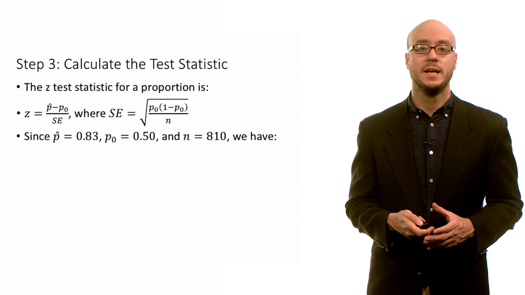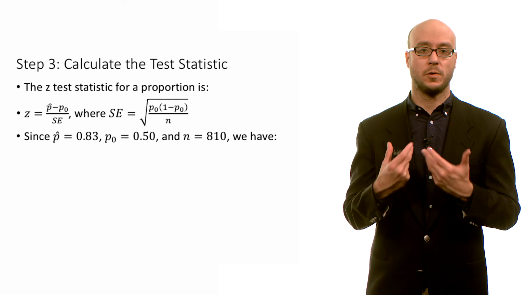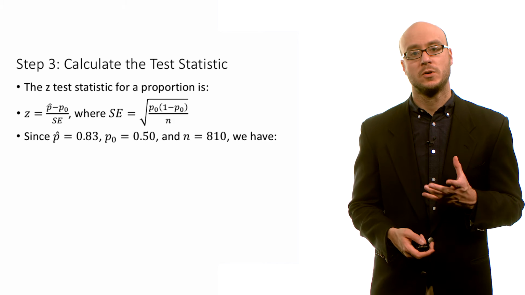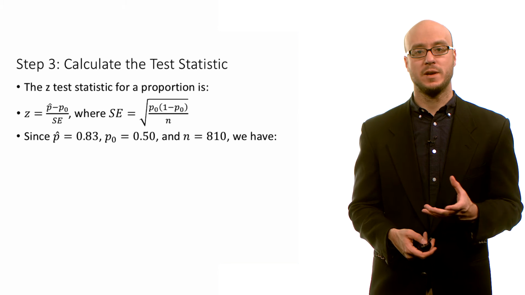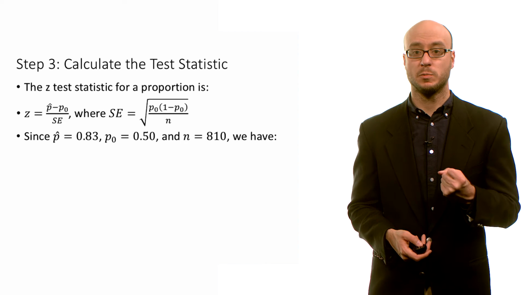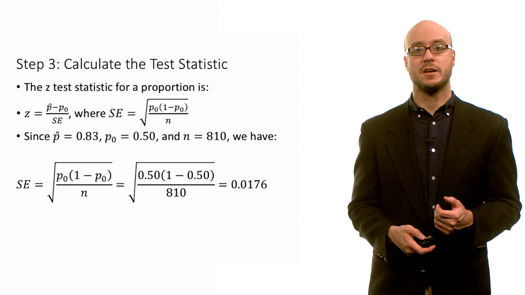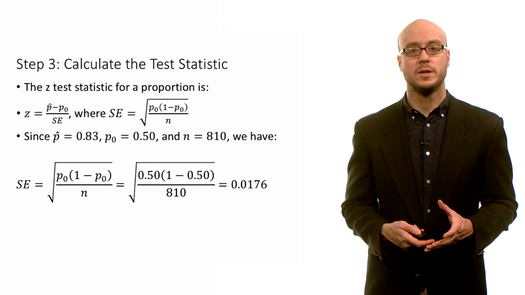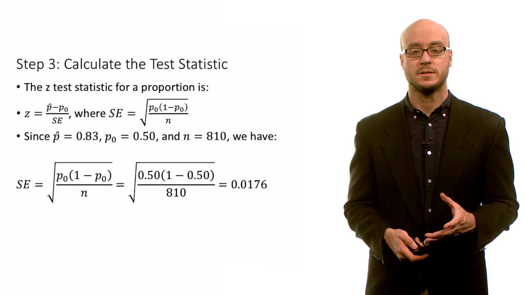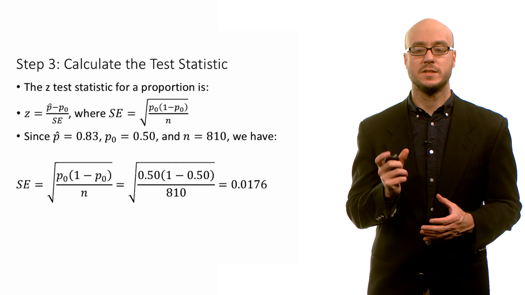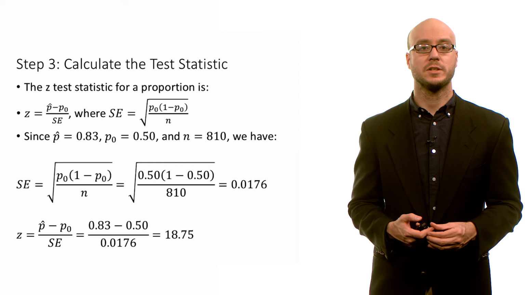We just calculate it in a slightly different way because we're dealing with proportions and it's more convenient to calculate it that way. So since p hat equals 0.83 and the claimed value of the proportion of the population is 0.5, that's what we're testing, and the sample size is 810, we can calculate a standard error of 0.0176. This is sort of the expected standard error. This is the expected standard deviation of that sampling distribution.